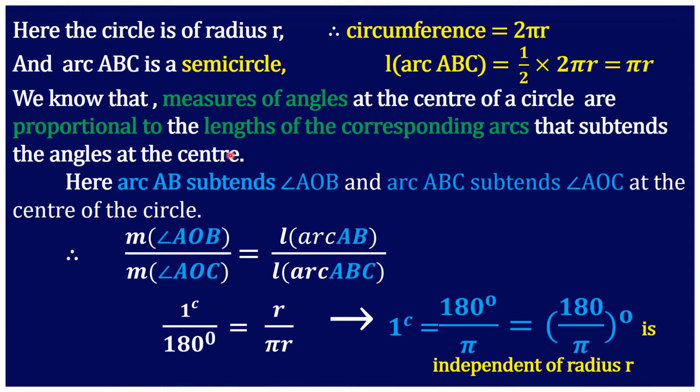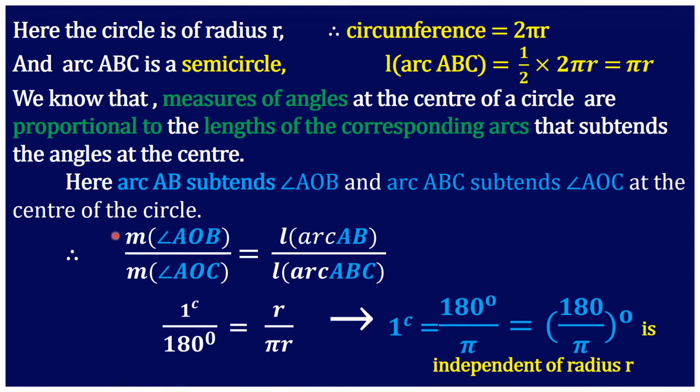That is, the central angles are formed by the arcs of a circle, and their measures are proportional to the arc lengths. So let the arc AB subtend angle AOB and arc ABC subtend the angle AOC at the center of the circle. So we consider the proportion: measure of angle AOB upon measure of angle AOC is equal to length of the corresponding arc AB upon length of the corresponding arc ABC.